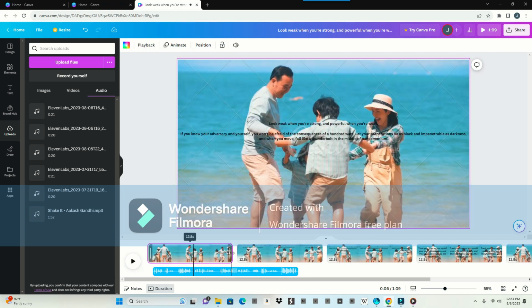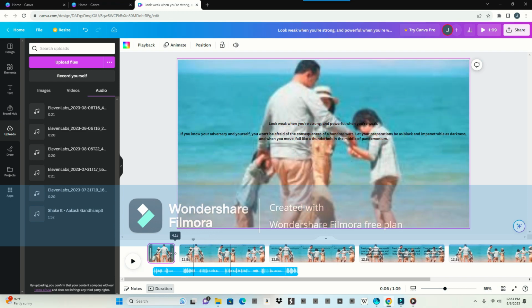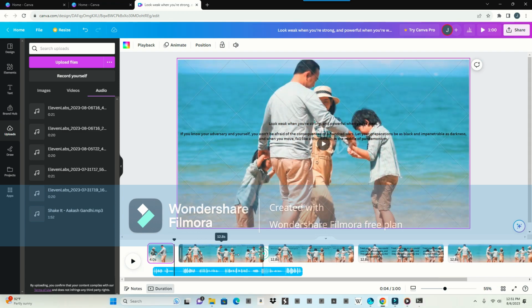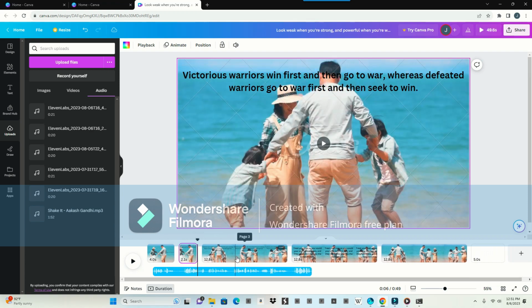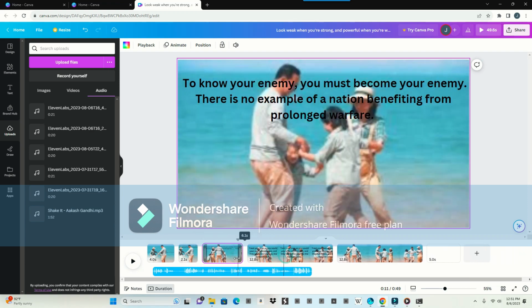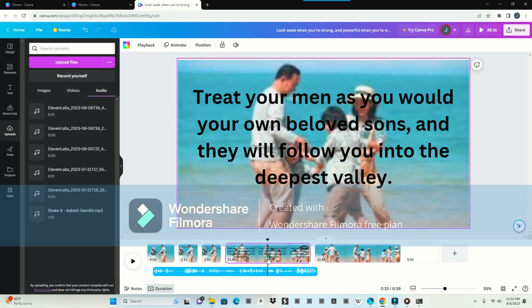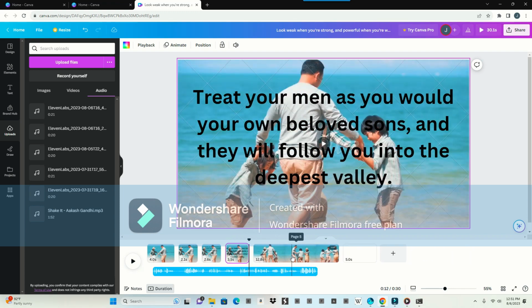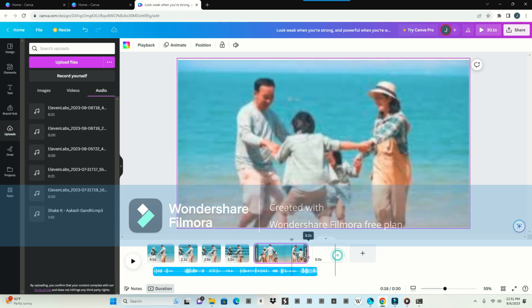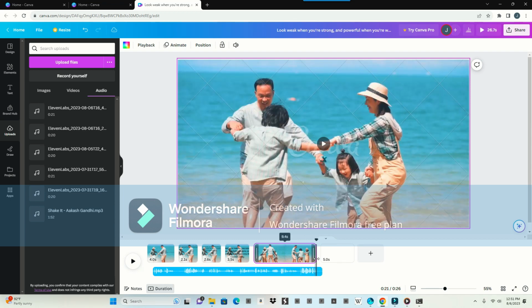Go ahead and bring this short. This one, short. This one, short. This one, short. And that one, short, to make sure it's that long. But remember, if you have more and more, you can always continue to upload more until you get that long sentence that you want. Maybe this one we don't need.